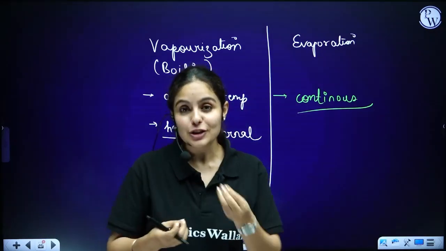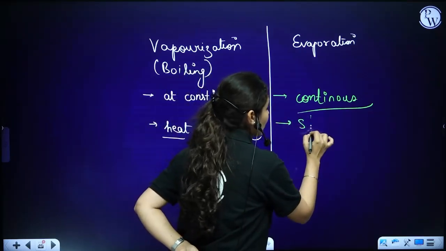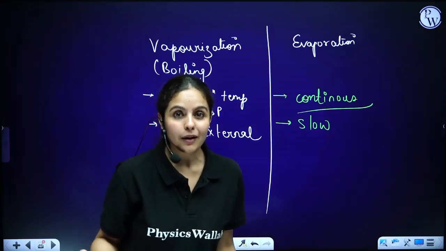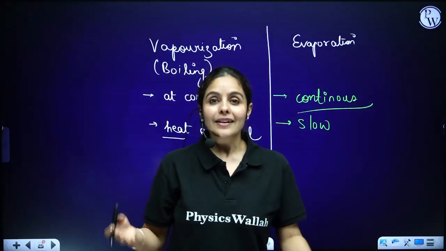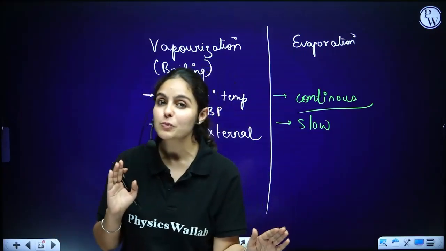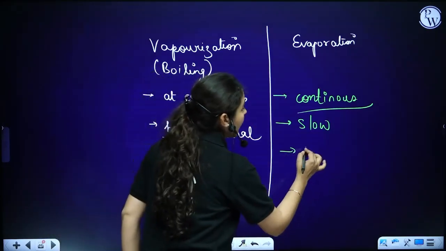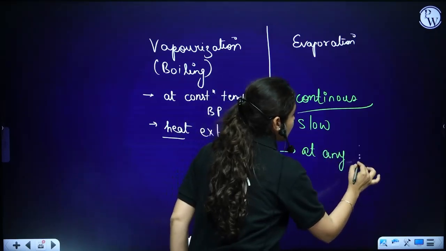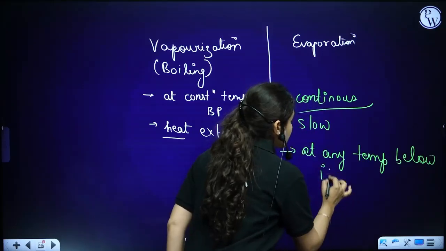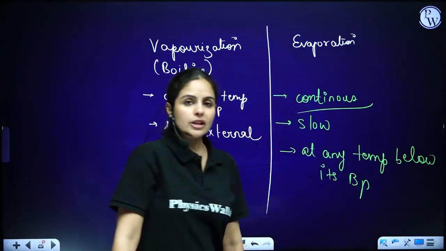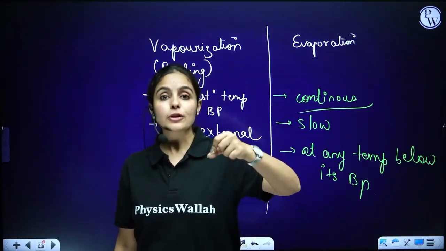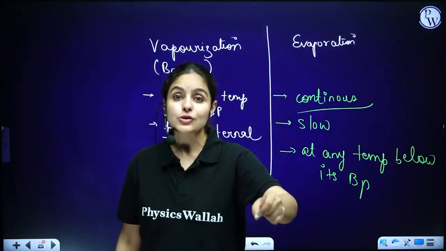Evaporation is a continuous process. It's a slow process. Obviously, you cannot see those water particles going up. Yes, it's a continuous process. It's a slow process. It does not require a specific temperature, but it happens at any temperature below its boiling point. So evaporation is happening right now in your water bottle also. Evaporation is happening in a glass of water also right now.